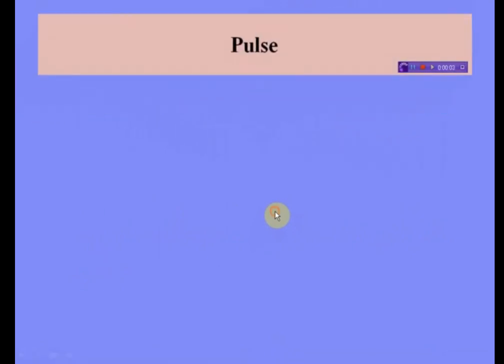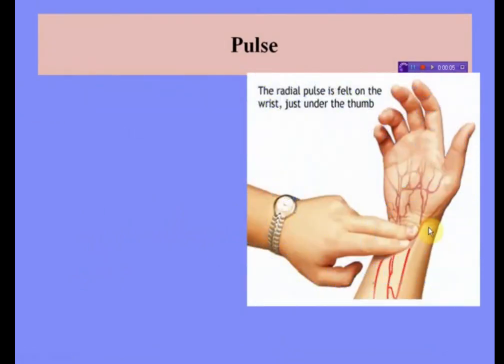Next is pulse. Here is the pulse. You have often seen a doctor examine your pulse by putting his hand on your wrist.